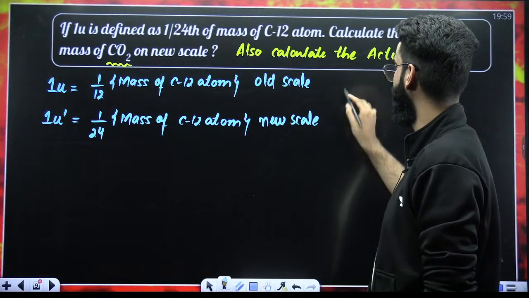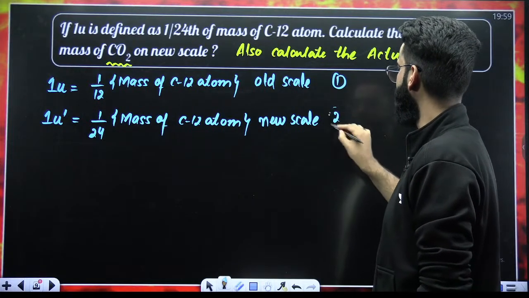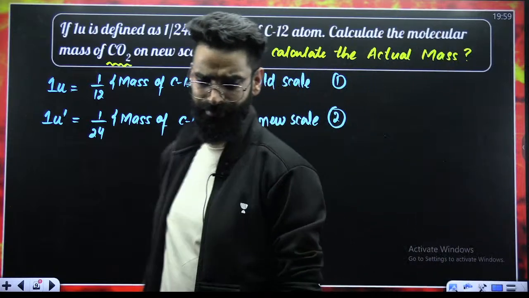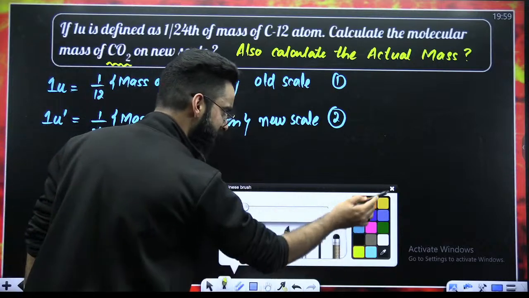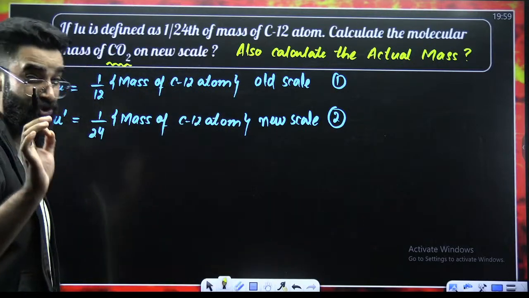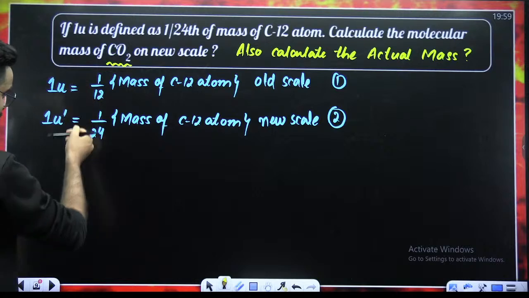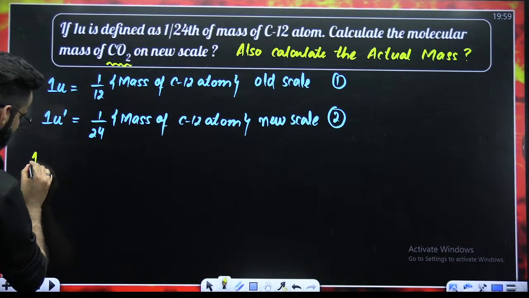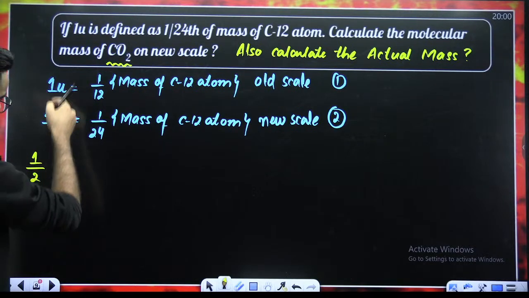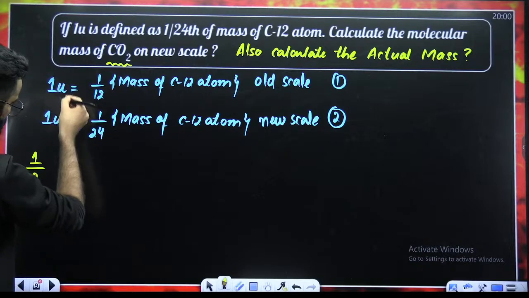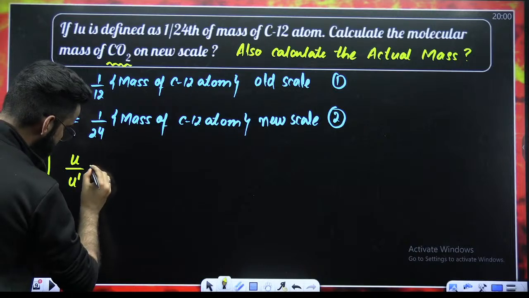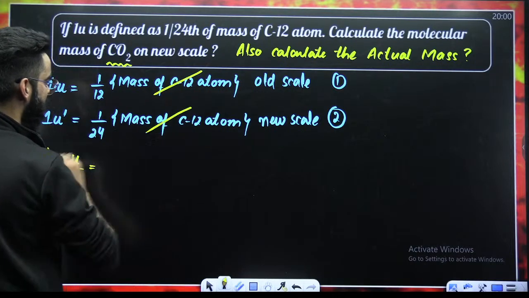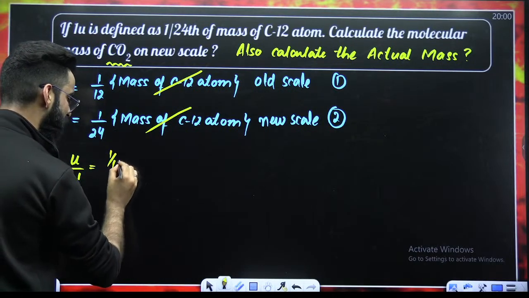This is the new scale. Let me call this equation 1 and this equation 2. The first thing you shall always do when given this sort of equation is divide these two equations. If you divide equation 1 by 2, it will be U divided by U dash is equal to the mass of carbon-12 cancels. In the numerator, you are left with 1/12.